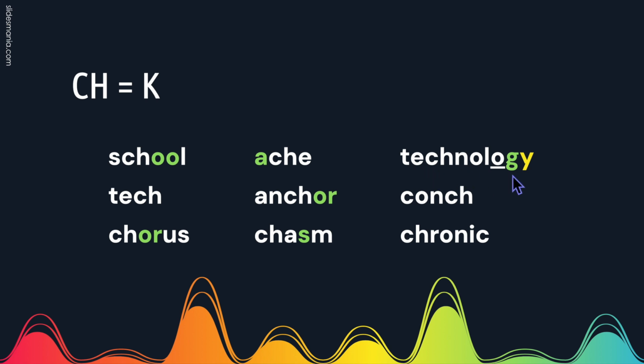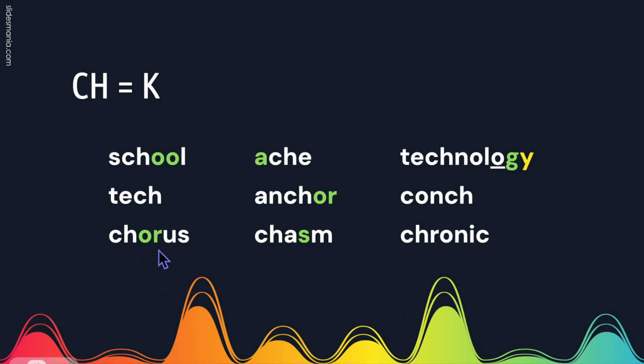Technology. G followed by an E, I, or a Y usually, but not always says J. It does in this word, and Y at the end of long words usually has a long E sound. So technology. Tech, which is short for technology. Anchor. Although OR usually says or, at the end of a word it tends to become muffled and sound more like Conch. A conch is a type of shell.